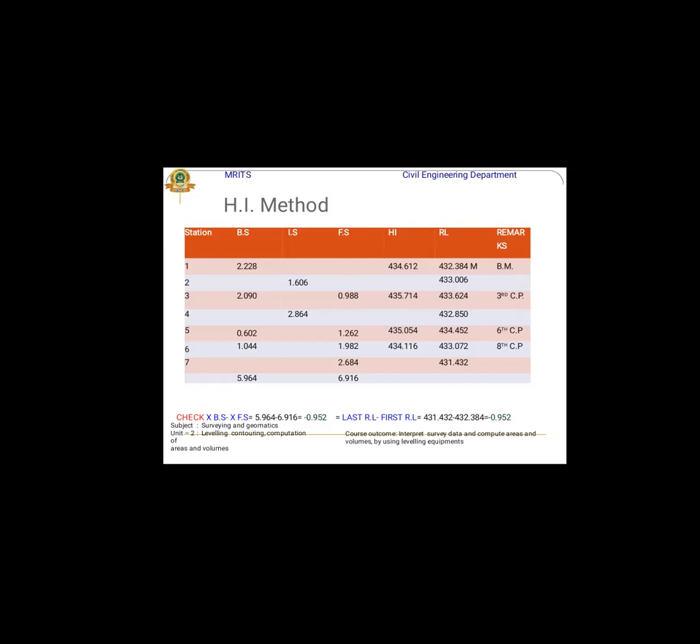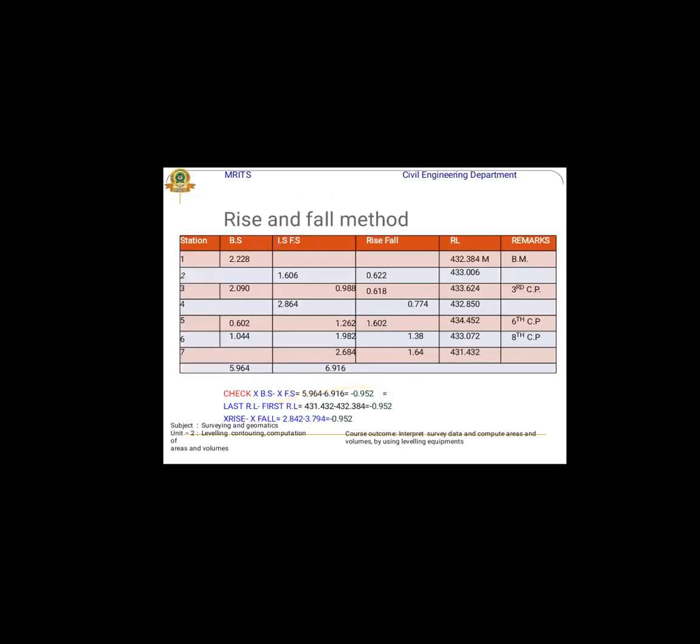Okay, this is the back side, intermediate side. This is a double column, and FS force side, HI height of instrument, RL reduced level. Remarks means remark. Why a remark? Sometimes you will have a benchmark, sometimes changing points. CP means changing points, 6th and 8th, and the third position will be changed. These are the formulas, everything.